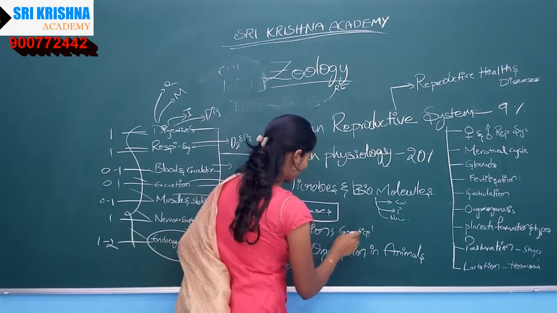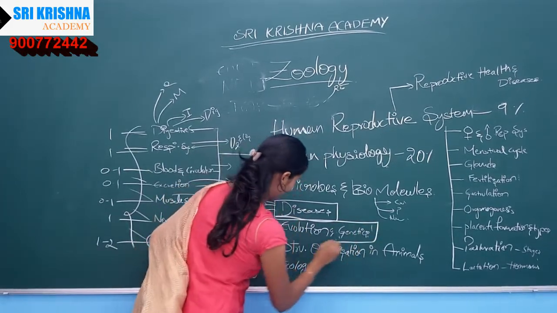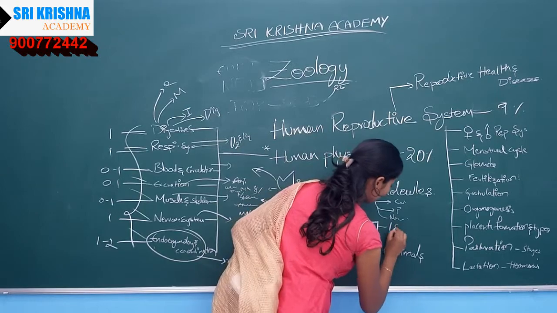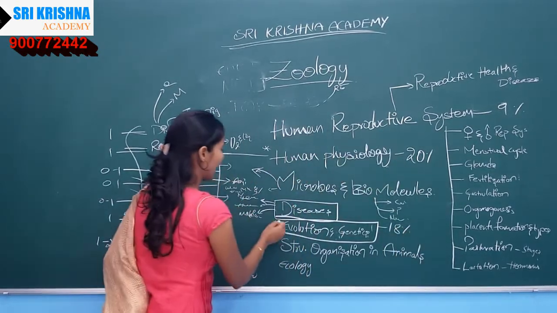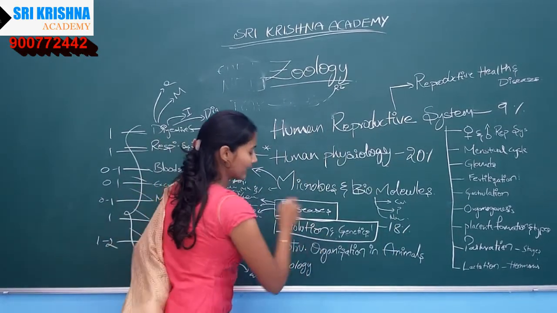Evolution and genetics. Around 18% of the questions come from the evolution and genetics topic.